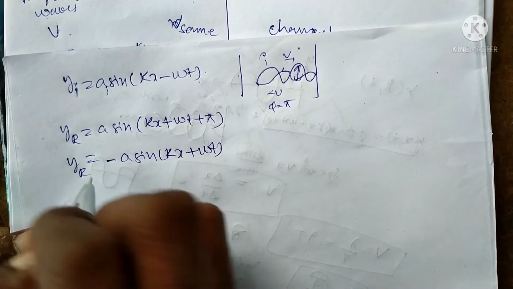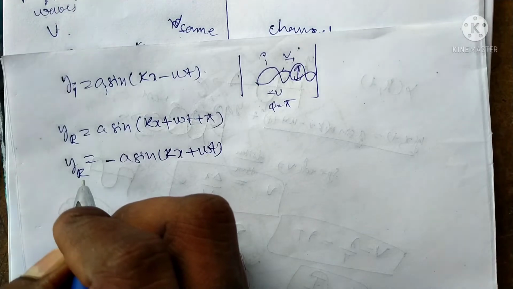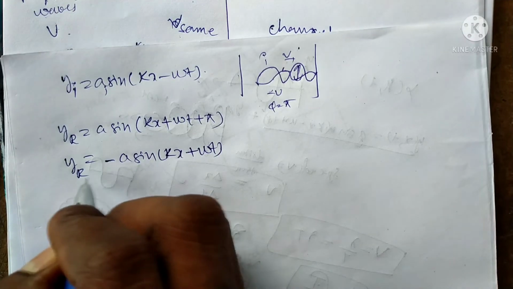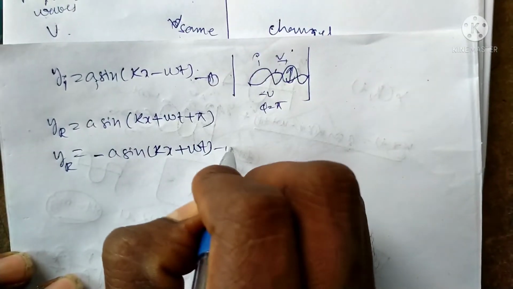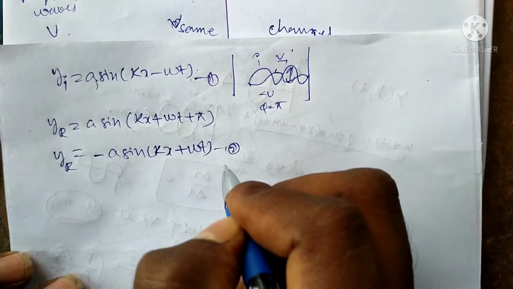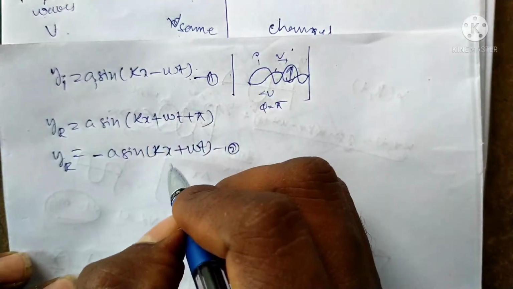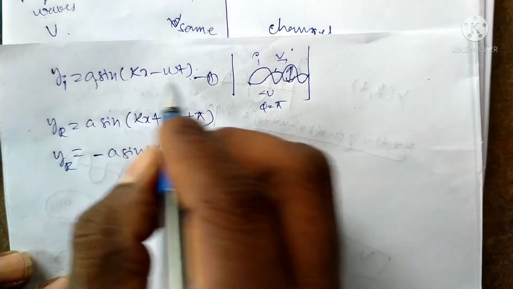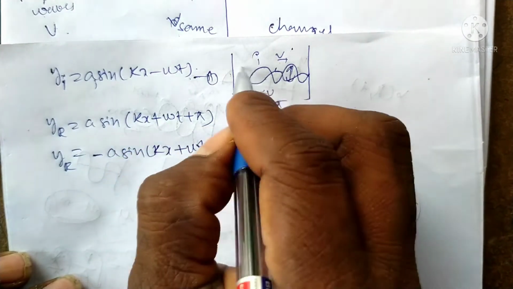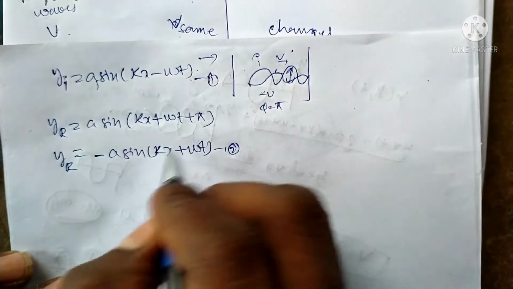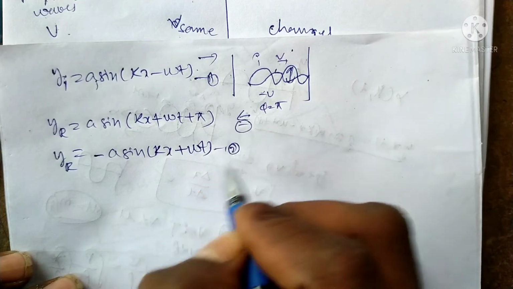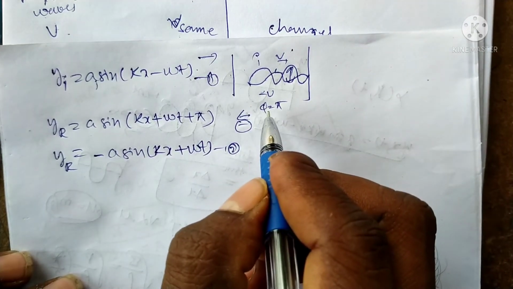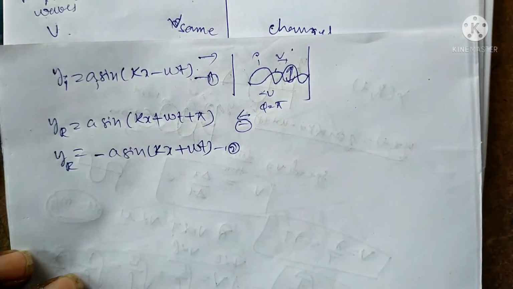This is the displacement wave equation for the reflected wave. This is equation number 1 and this is equation number 2. Comparing both, minus is the positive direction and plus is the negative, opposite direction, with a different phase.